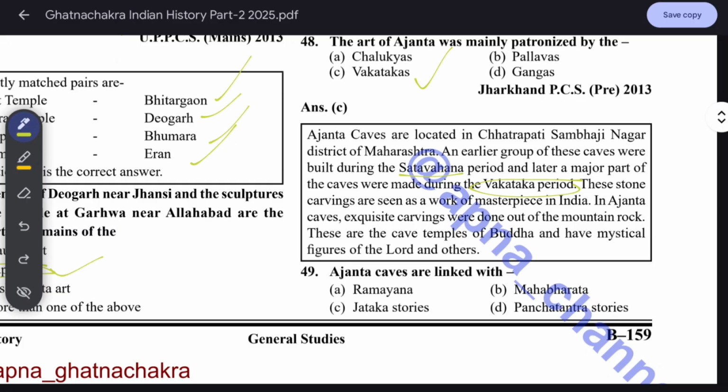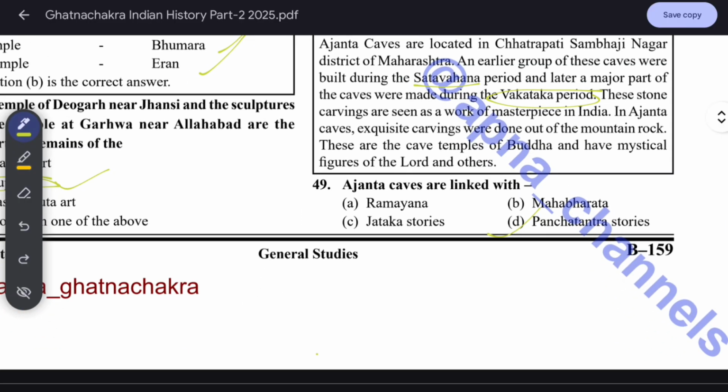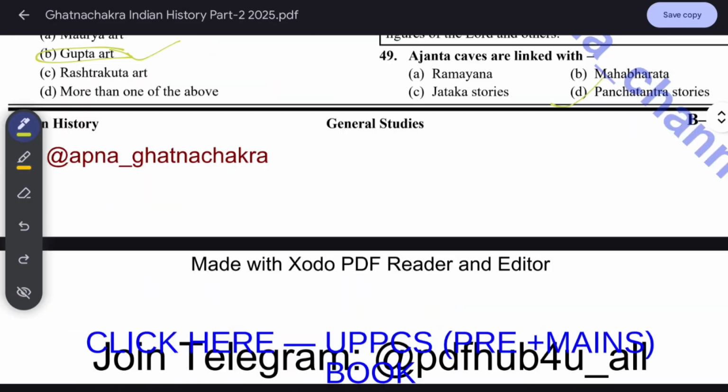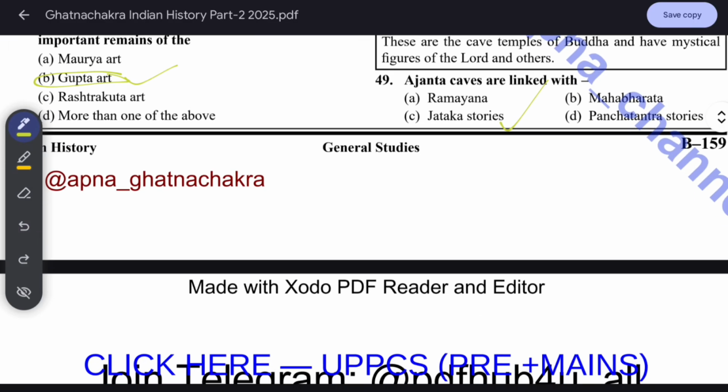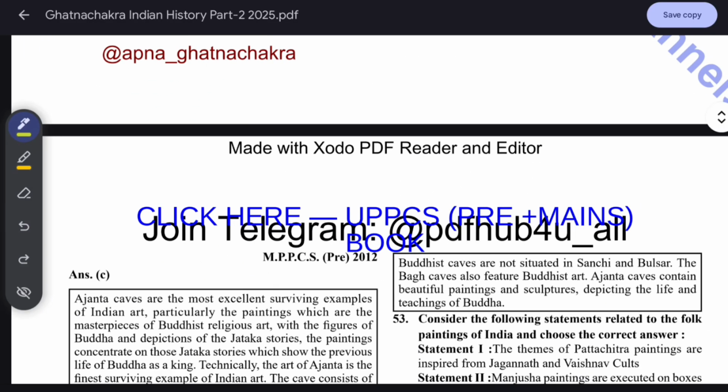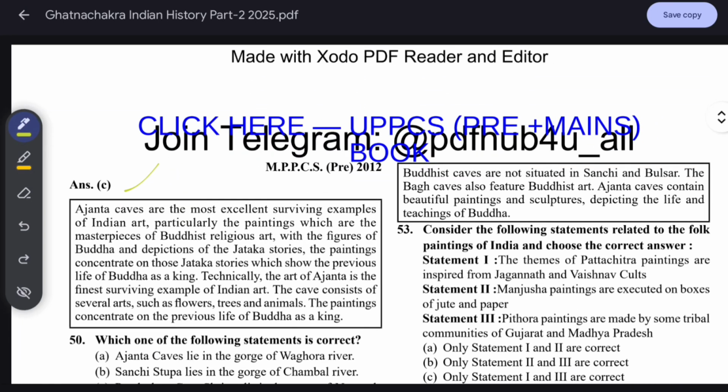Ajanta caves are linked with which one? Panchatantra story? Buddhism, no? There are 30 caves related to Buddhism. Oh, see, it's the Jatak story, not Panchatantra. Buddhism related. In the Jatak story they have mentioned all these things. Ajanta caves have 30 caves, so C will be the answer. Ajanta caves are the most excellent surviving examples of Indian art, particularly the paintings, which are a masterpiece of Buddhist religious art with figures of the Buddha and Jatak stories. Okay, the paintings concentrate on Jatak stories.